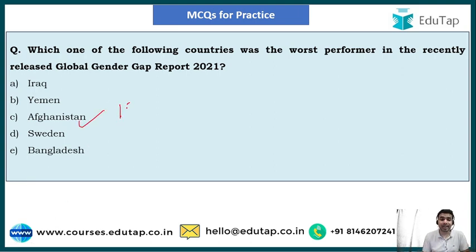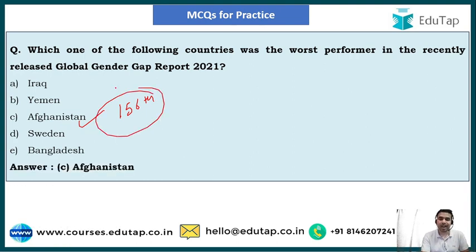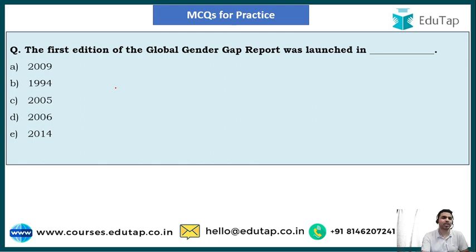As we all know that it has been placed on the 156th position in the world. And guys, here is the last question from this series of MCQs based on the Global Gender Gap Index Report 2021. Guys, the question is, the first edition of the Global Gender Gap Report was launched in. So guys, here you have to tell me the year in which the first edition of the Global Gender Gap Report was published. And guys, here the options are 2009, 1994, 2005, 2006 and 2014.